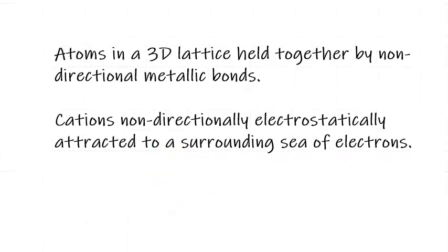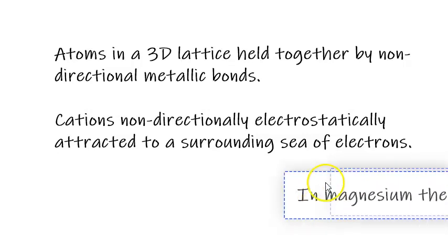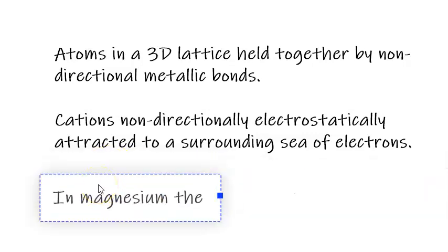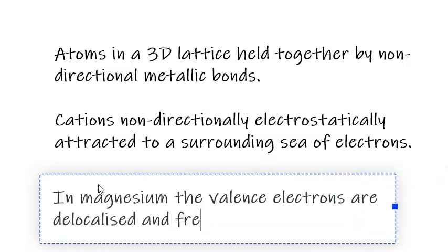And then what you would say is that in magnesium, the valence electrons are delocalized and free to move throughout the substance.